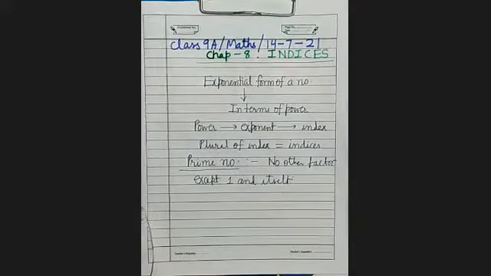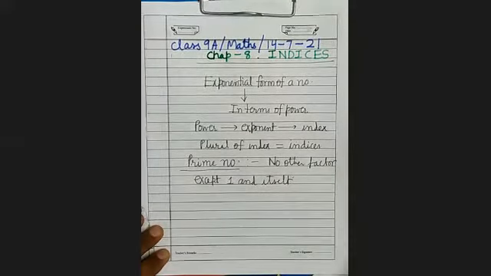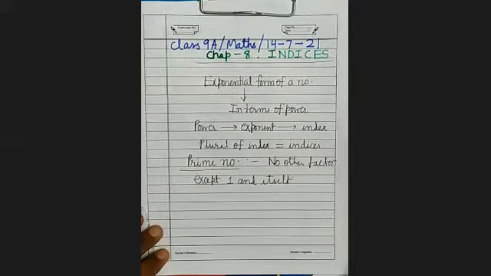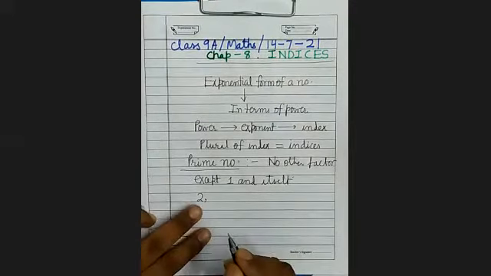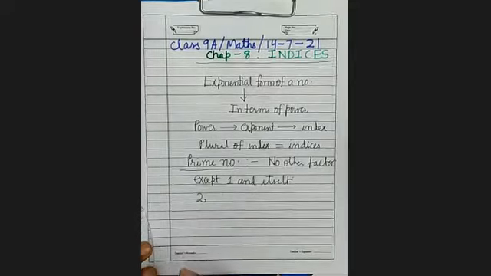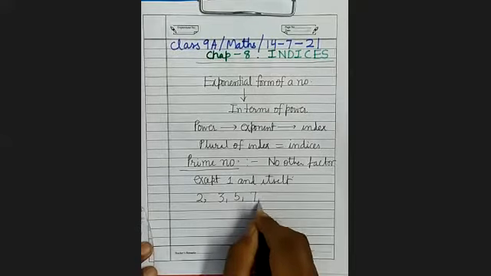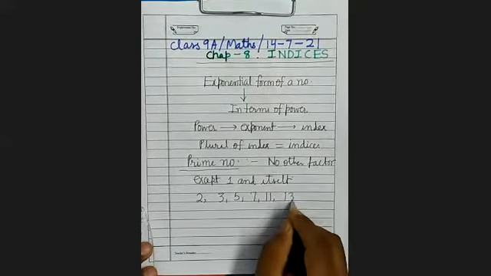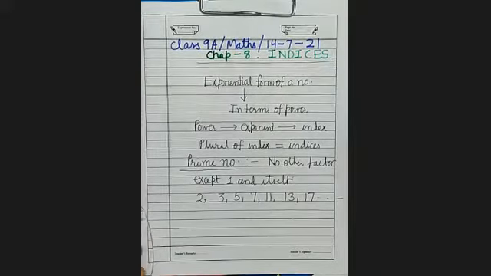One और खुद के अलावा कोई फैक्टर नहीं है. Because we know that one is the factor of every number and number itself is the factor of every number. What is the smallest prime number? 2, which is an even number. Rest all prime numbers are odd. 2, 3, 5, 7, 11, 13, 17. These numbers cannot be further factorized.